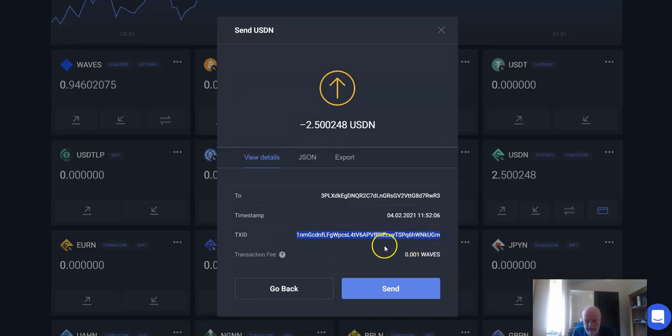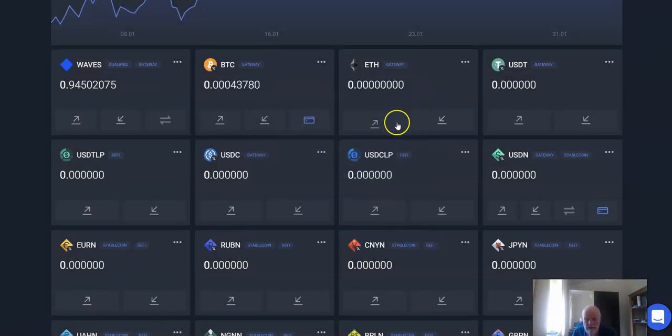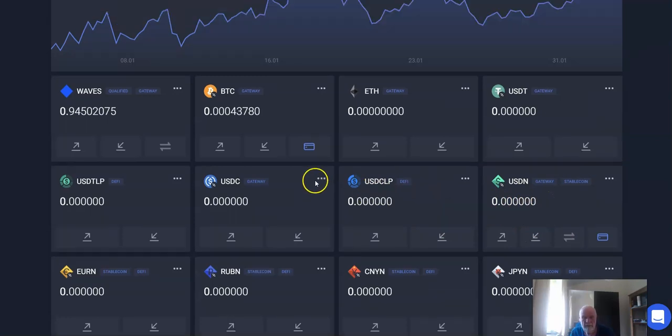And this time we need this. This is the TX ID that we're going to need. So we copy that. We're going to need that for the form. We click on send, and that's it. It's gone. You can see it's emptied it from there.